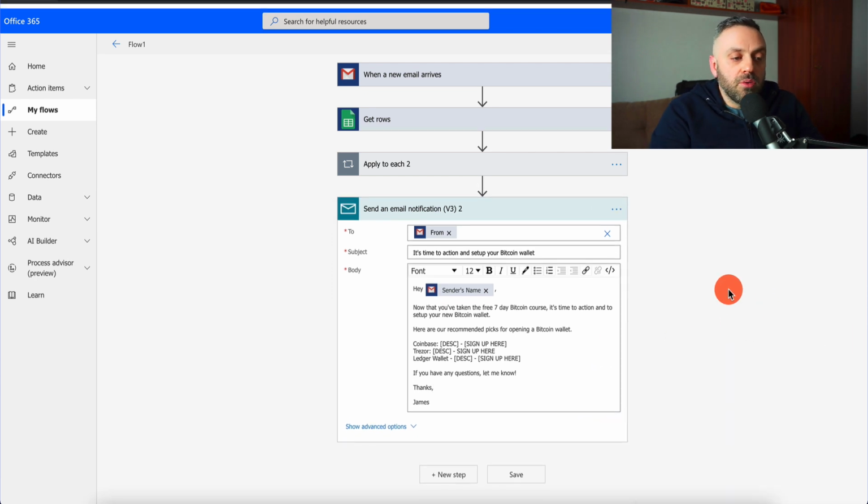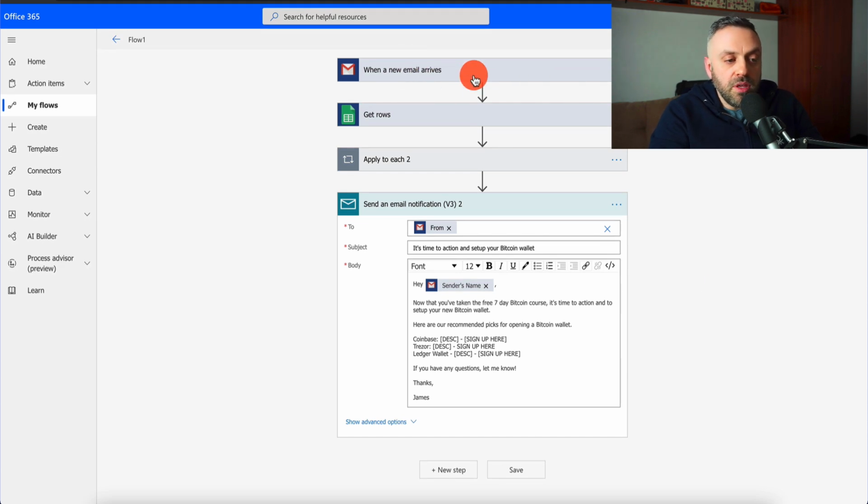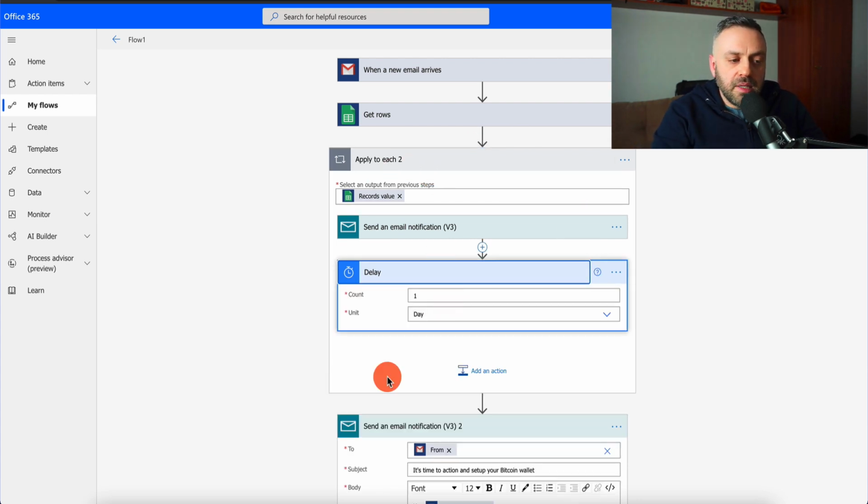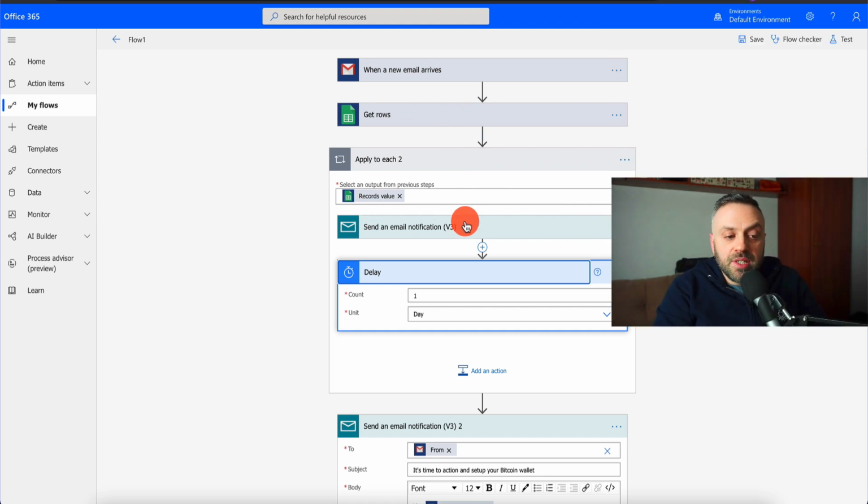That's all you have to do. Now you have a complete flow. When a new email arrives, get rows, apply to each. We don't want to send them all the tips at once, right? We want to cycle it every day, and we have a delay of 1 day. That means that it's gonna cycle, it's gonna do this thing in this kind of circle, and it's gonna rest for 1 day, and then it's gonna pick up from there. But the first one is gonna be sent immediately because this is the first one.